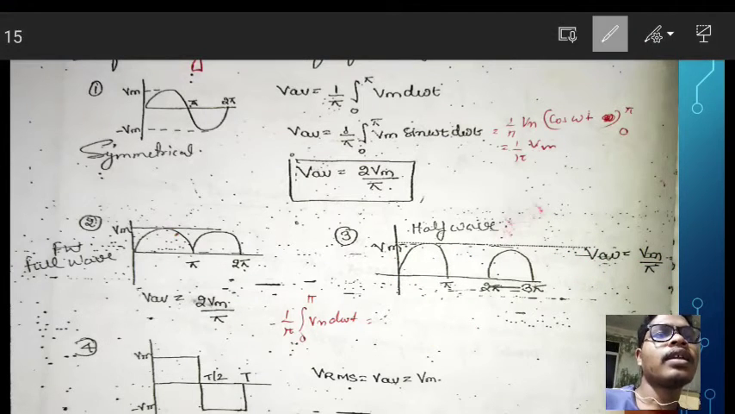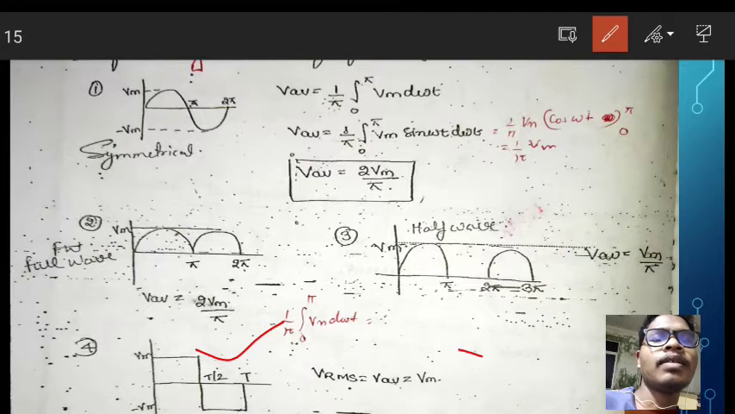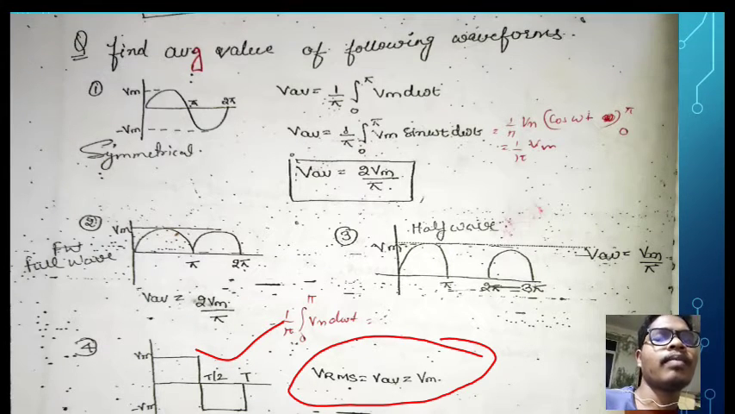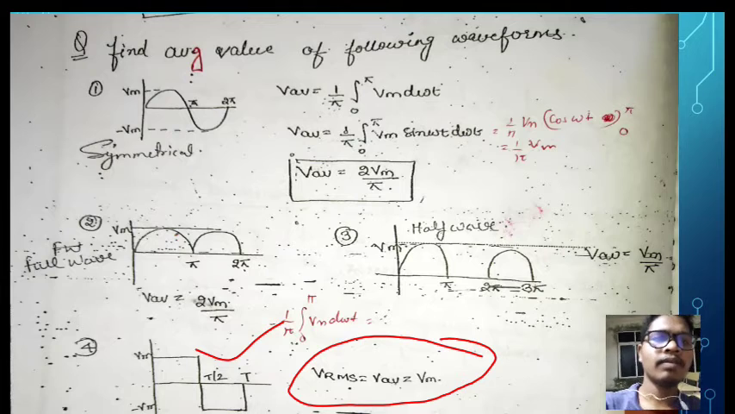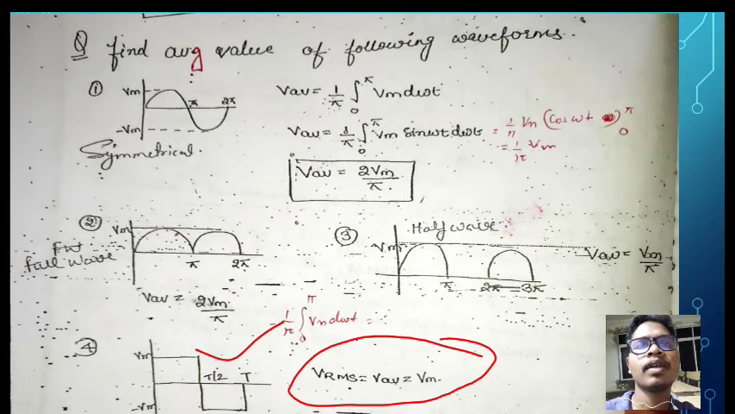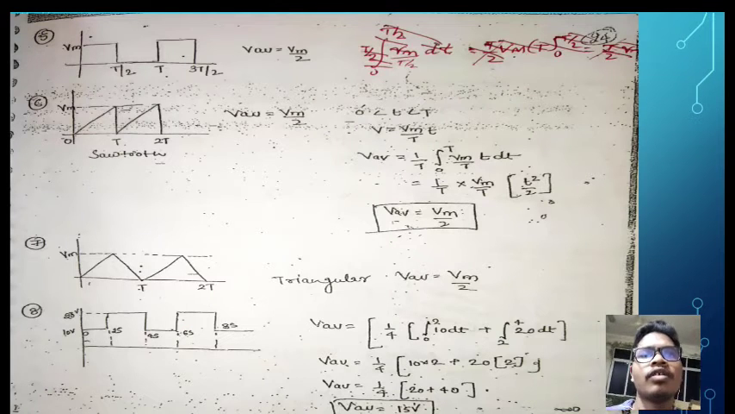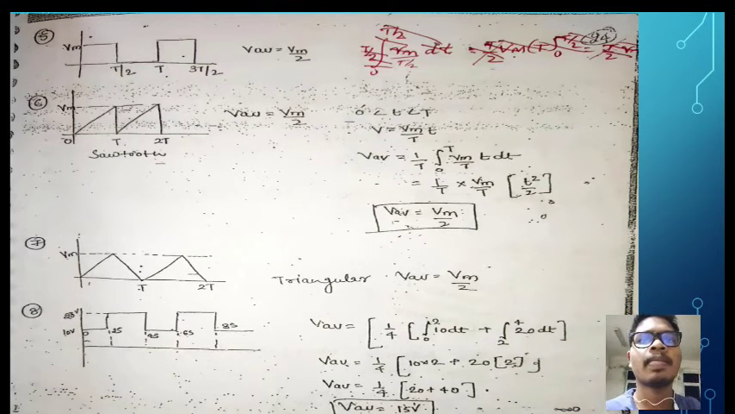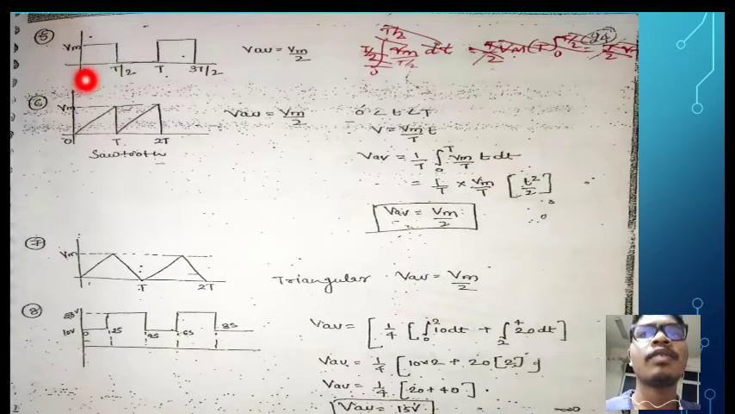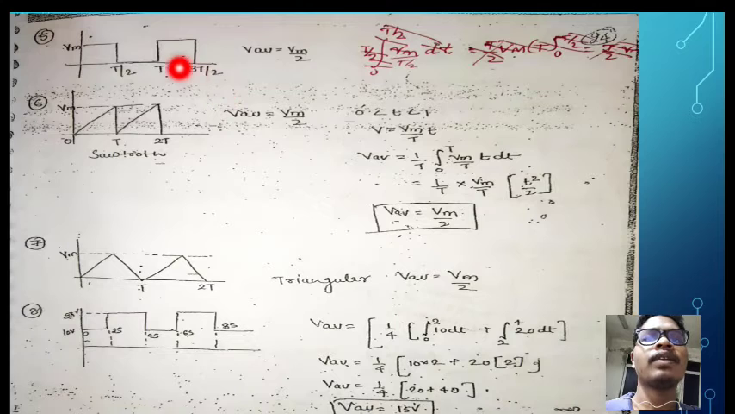For a square wave, the RMS value is equal to the average value, which is equal to the maximum or peak value. Please remember that. For a full wave, the average value is 2Vm divided by pi. For a half wave, the average value is Vm divided by pi. Is it clear to you? Now see another half wave type rectangular waveform. Here it is Vm from 0 to T by 2, then 0 from T by 2 to T, and Vm again from T to 3T by 2. So here the average value is equal to Vm divided by 2.